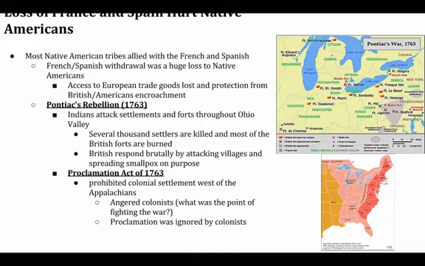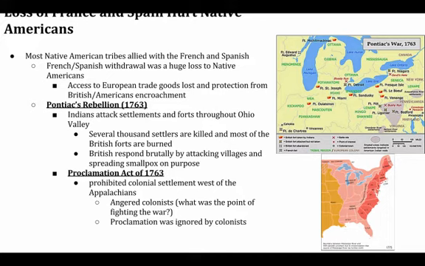Okay, the British are like, you know what, we don't need this right now. We just got done fighting the Seven Years' War, which took place both in Europe and obviously in the Americas, and they just don't need it. They're in debt. They don't want to have to deal with this anymore, and so the British say to the Native Americans, "Look, we're going to make this proclamation, and we're going to bar any colonial settlement west of the Appalachians." So they're saying to the natives in that area, "Look, we're not going to let our people come out there. Let's stop all this violence."